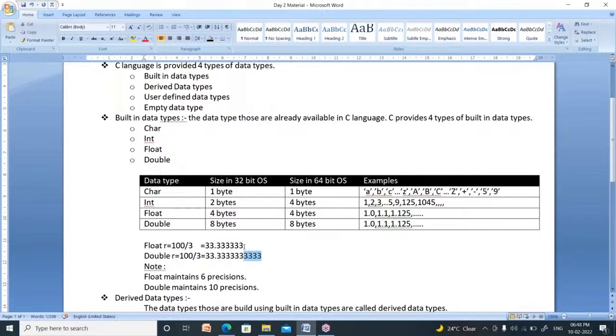Only the number of precisions is the difference between float and double. Size is also different: the size of float is 4 bytes, whereas the size of double is 8 bytes. The precisions of float are 6, and of double are 10. Those are the differences.